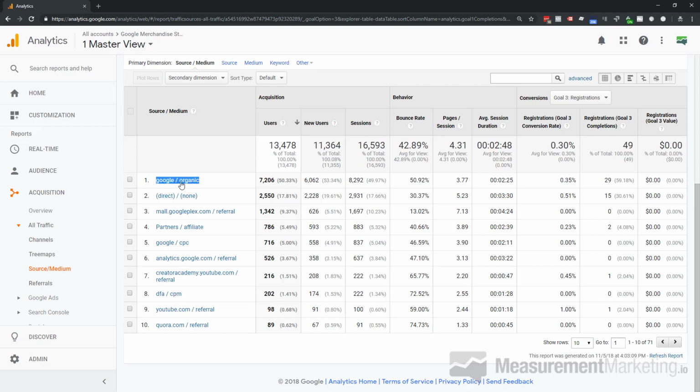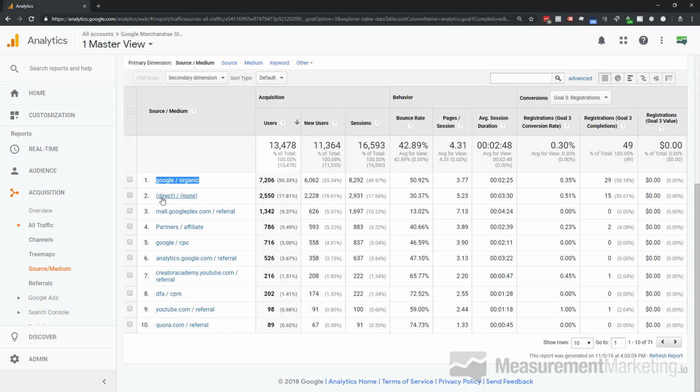So we've got Google Organic coming in, and we're going to make an assumption here that everything's set up correctly. I don't know if it is or not on Google's end, but let's assume so. This is giving us a useful truth of traffic sources. Then in this case, just reading this, I would say, you know what, Google Organic, while it does not do a great job of getting people to actually become aware of the checkout, those people are becoming engaged in this particular process. And maybe that's because they're doing searches and coming back from Google Organic.